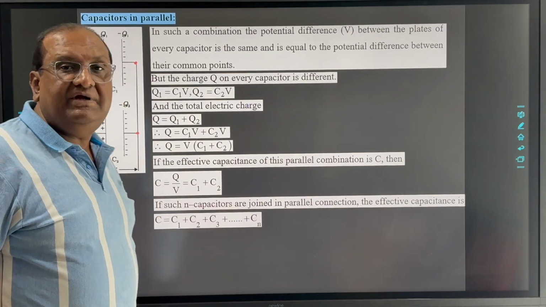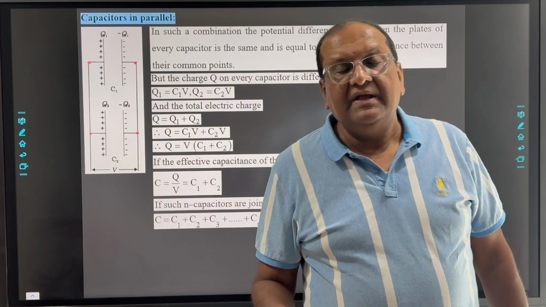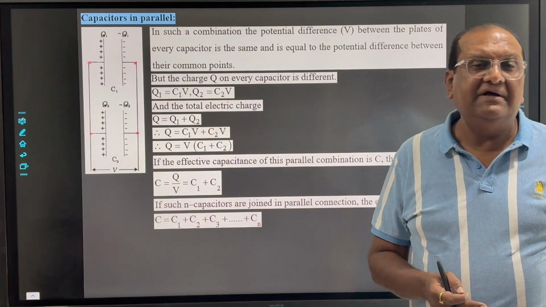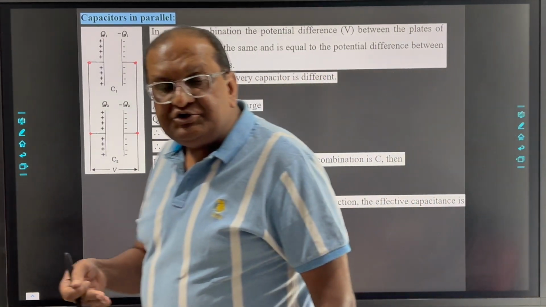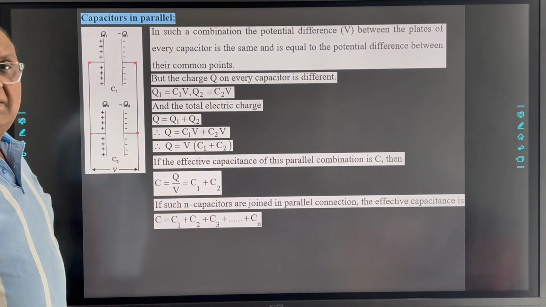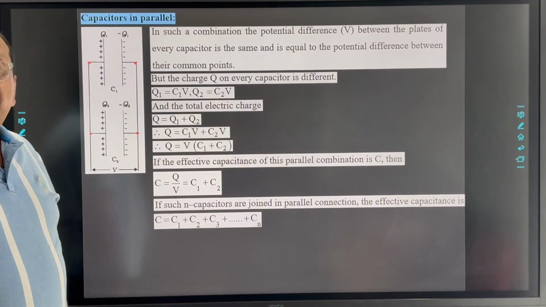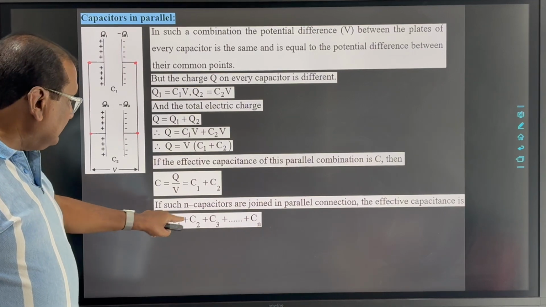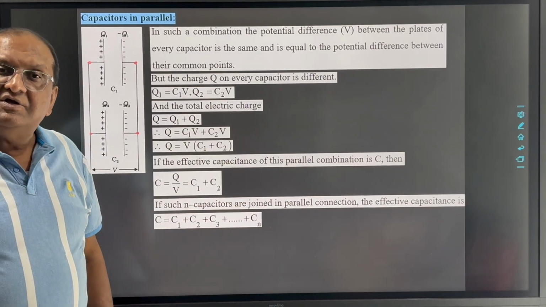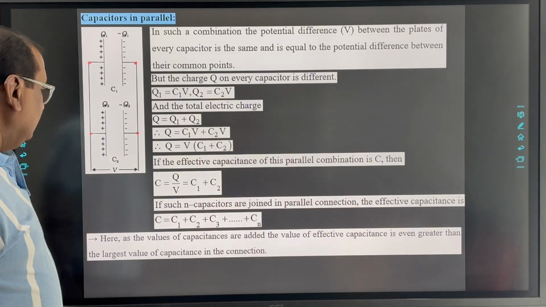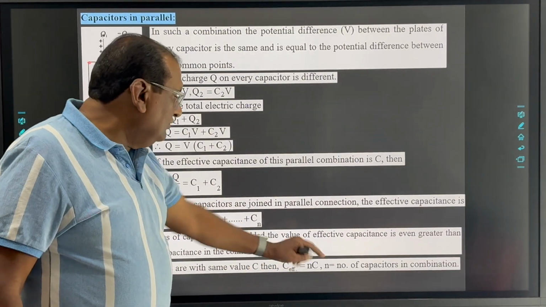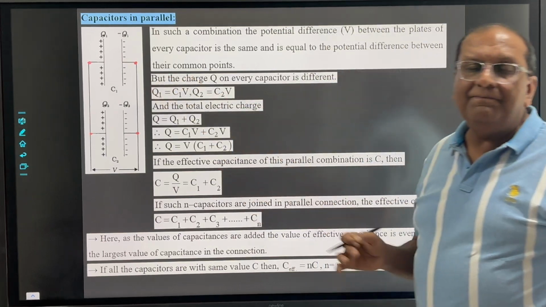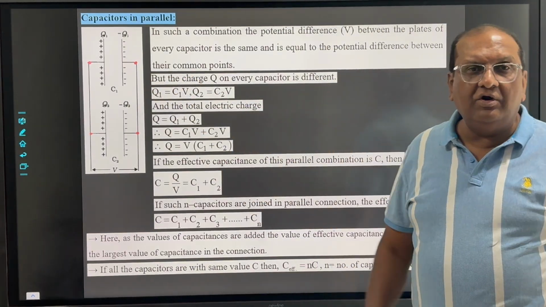So from this equation you can say that in a parallel combination of capacitors, the effective capacitance will be greater than the largest one connected in this particular combination. Suppose we consider each capacitor with the same value. Then we can write C plus C plus C up to n times. So the effective capacitance will be N into C, where N is the number of capacitors in the given parallel combination. Clear to all of you?